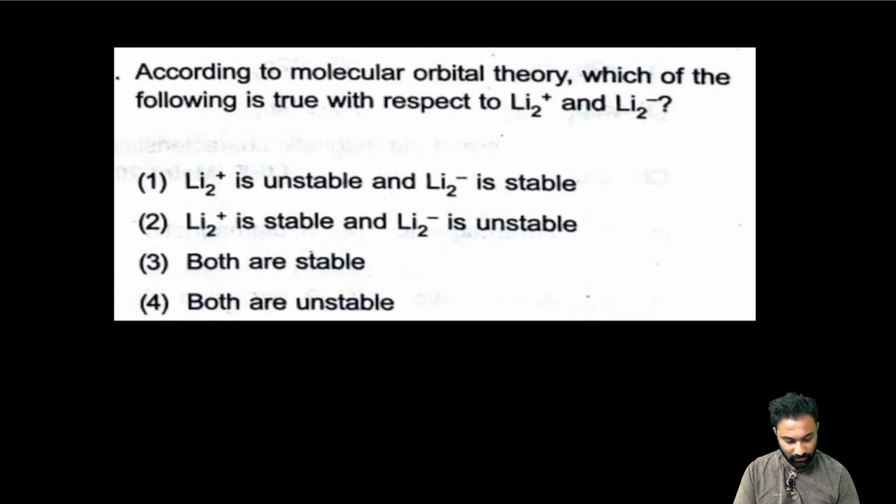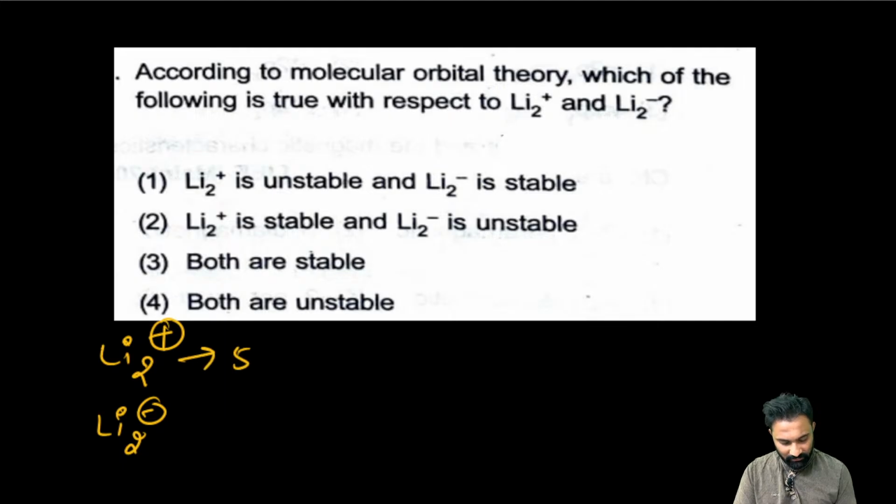Stable and unstable. Option 1. Now, more the unpaired electrons in the Li2 plus, right? This is Li2 plus. Next one is the Li2 minus. Li2 plus is having 5 electrons. Li2 minus is having 7 electrons, right?